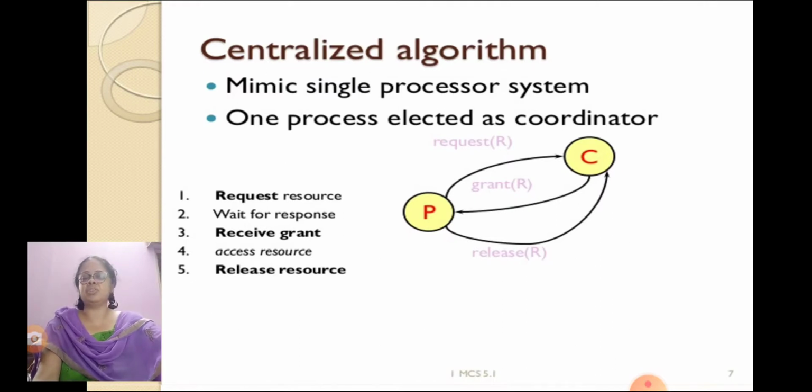Access resource. After getting the grant permission, the process uses or accesses that resource, and at the end the resource is released. Again the resource is released to the coordinator.